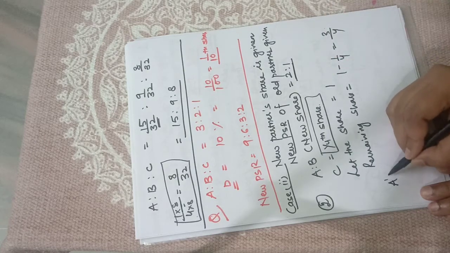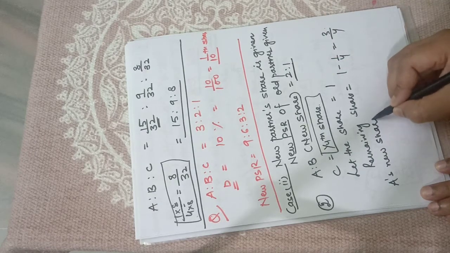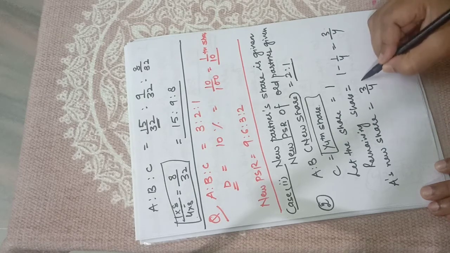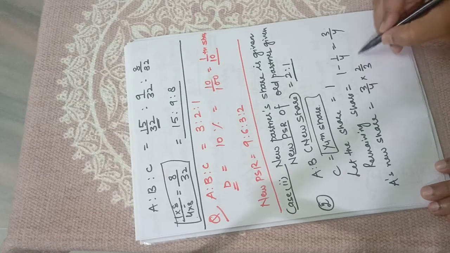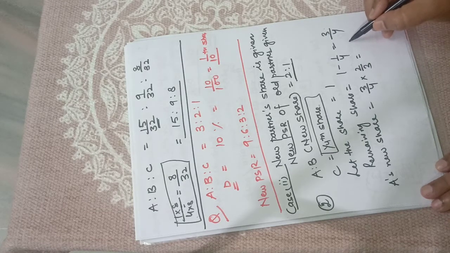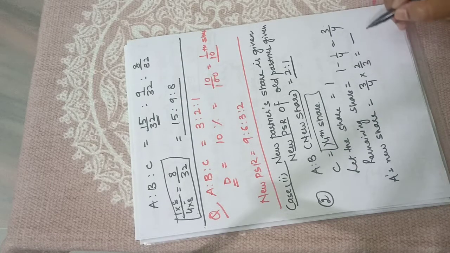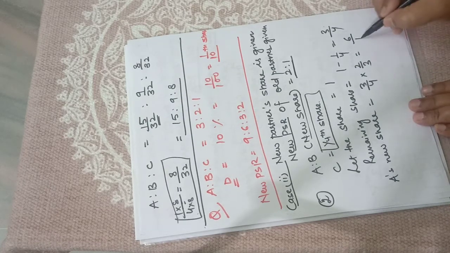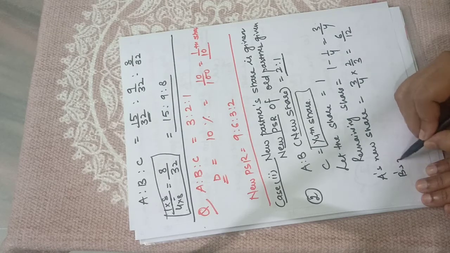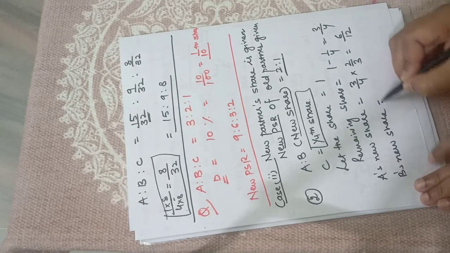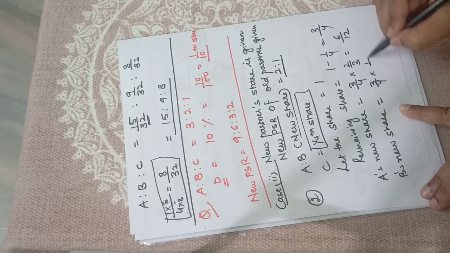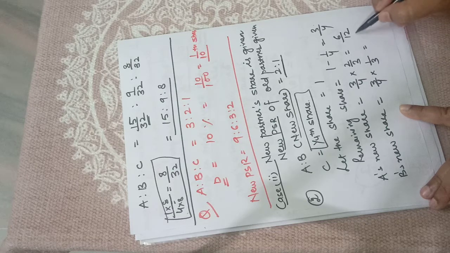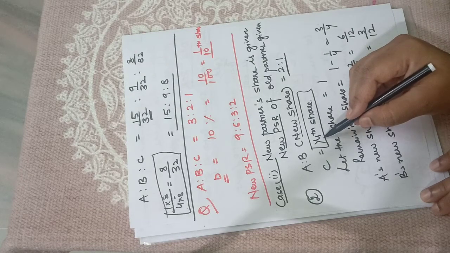A's new share will become 2/3 of 3/4, so it will become 6/12. B's share is 1/3 of 3/4, you'll get 3/12. And C's share we already know, that is 1/4.